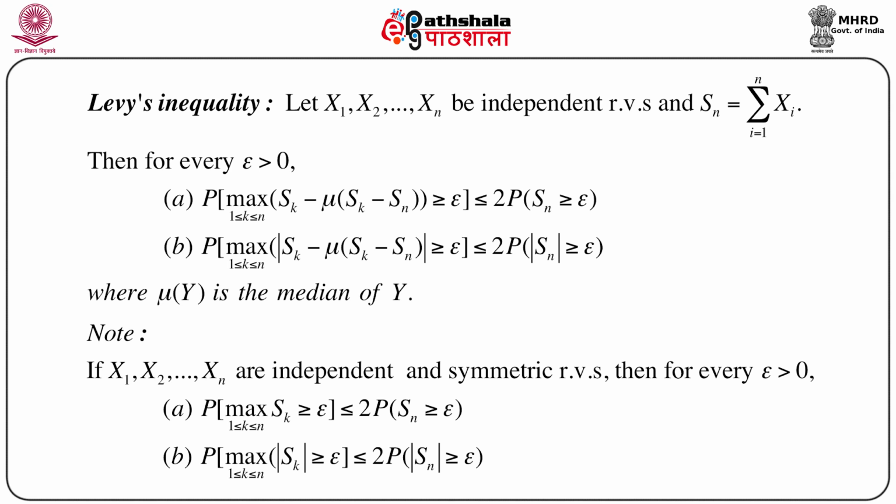Now if we consider x1, x2, ..., xn, they are all independent random variables, but again if we consider that they are also symmetric random variables, then for every epsilon greater than 0, we can immediately say that probability of maximum of xk, k between 1 and n, greater than or equal to epsilon is less than or equal to twice probability Sn greater than or equal to epsilon, and similarly probability of maximum over 1 less than or equal to k less than or equal to n of modulus of sk greater than or equal to epsilon is less than or equal to twice probability modulus of Sn greater than or equal to epsilon.